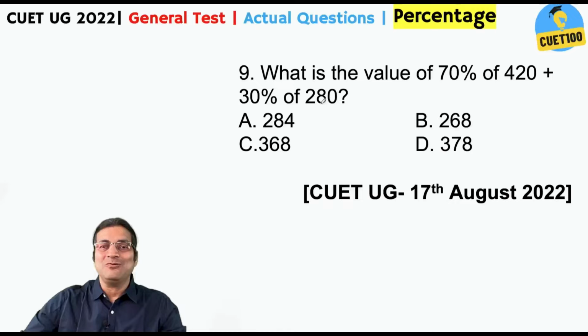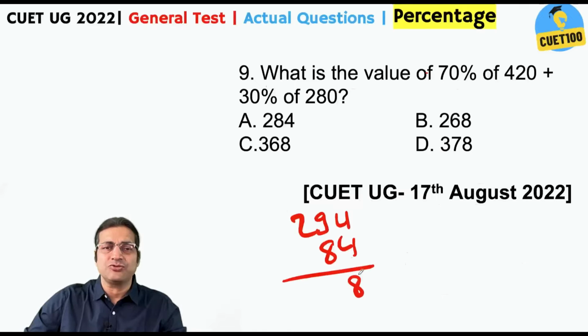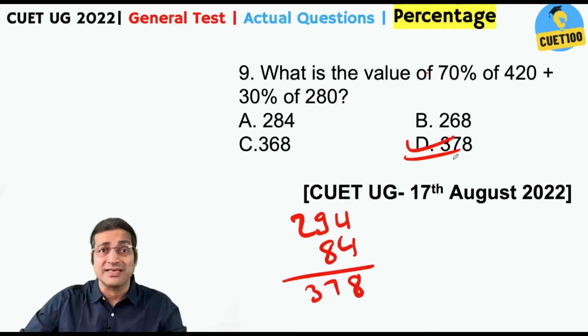Now, 70% of 420 is what? 70 into 420 divided by 100. So, 42 into 7 practically. 42 into 7 is what? 40 into 7 plus 2 into 7. So, 280 plus 14, that is 294. Got it? Plus 30% of 280. 30% of 280 is nothing but 3 into 28, that is 84. If you take the sum of these two numbers, you get 378. Yes, it was as simple as this.